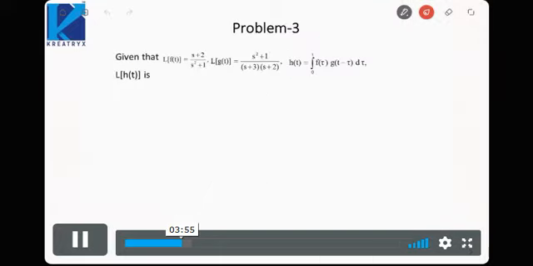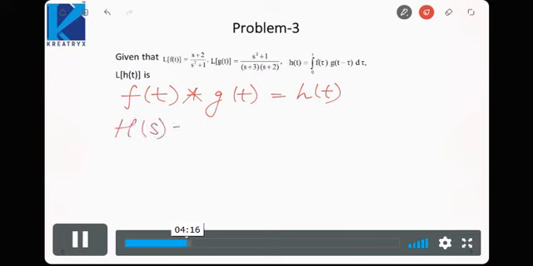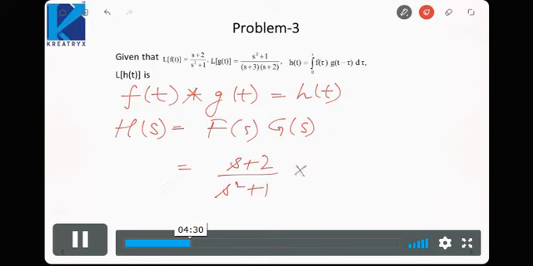In the next problem, we have been given the Laplace transforms of f(t) and g(t), and we need to find the Laplace transform of the convolution of f(t) and g(t). Now I know f(t) convolved with g(t) is equal to h(t). Taking Laplace transform both sides, H(s) is equal to, by the convolution theorem, F(s) into G(s). If we do F(s) into G(s), it will be (s plus 2) divided by (s square plus 1) into (s square plus 1) by (s plus 3)(s plus 2).